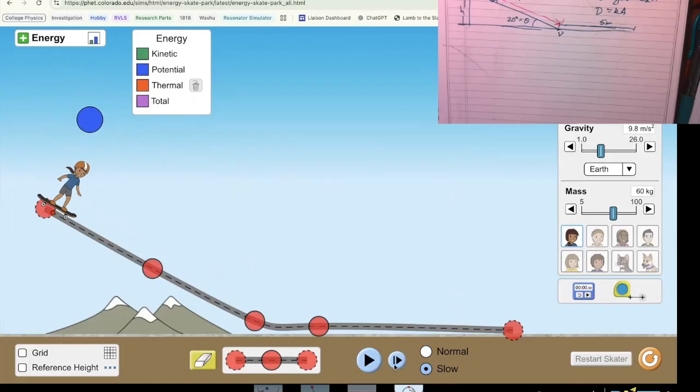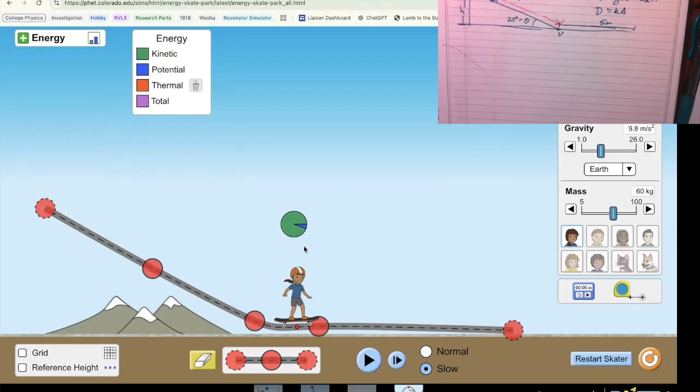Okay, and I'm gonna go slow here so we can slow this down. All right. When I hit start, the Pinewood Derby car goes down to the bottom here, and all the energy has turned into kinetic energy. So we have our speed increased, and we lost potential energy. So this doesn't give us any numbers, but this is just good for basically getting the concept of it.